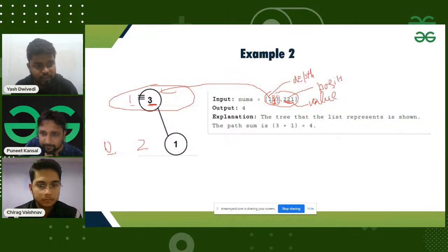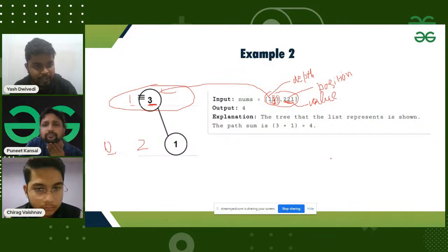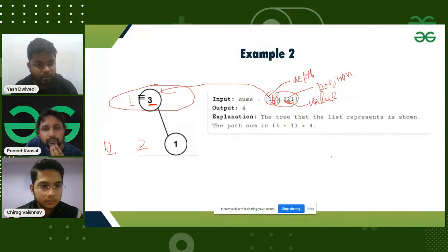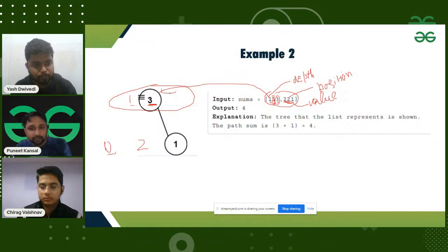Yes, you have given all the notes in such a format, and I think I need to construct the tree, and then I need to find the sum of all the paths from root to leaf, right? Yes, exactly. So that's great.